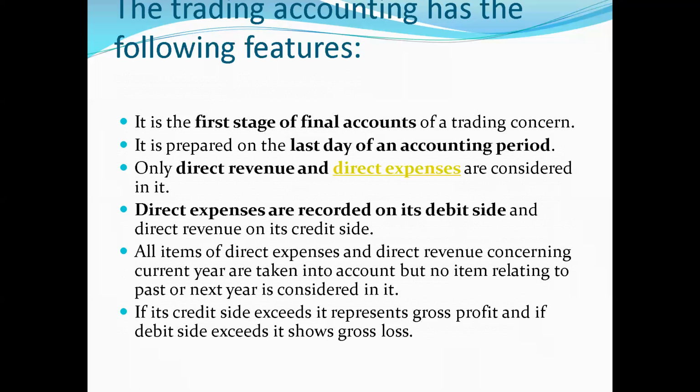All the items of direct expenses and direct revenue related to the current year are taken into the account, but no item related to the past year or next year is considered in it. If the credit side exceeds, then it represents the gross profit, and if the debit side exceeds, it shows the gross loss.